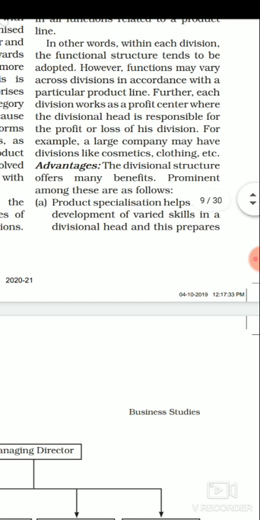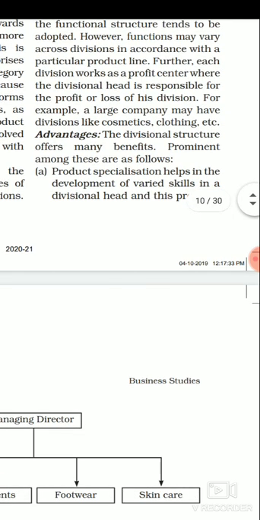So when we talk about the advantages of the divisional structure, the first advantage is that it is preparing the person, the division head, for a higher position. And with that it is also related with product specialization. Like, if you remember, in the functional structure there was an advantage related with function specialization. That is, every employee is specialized in whatever work they are doing, right? Because they are doing it for a long time, and we are not going to change that.